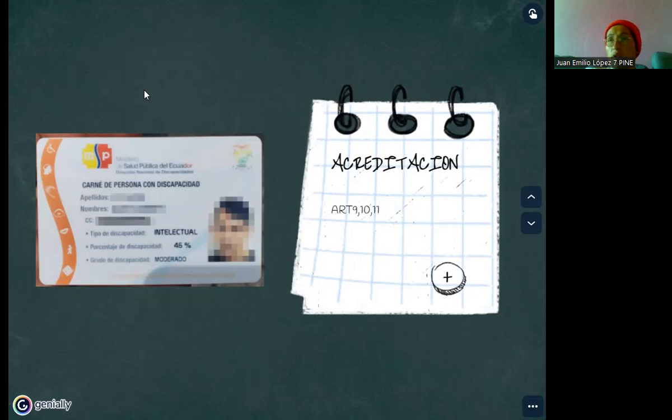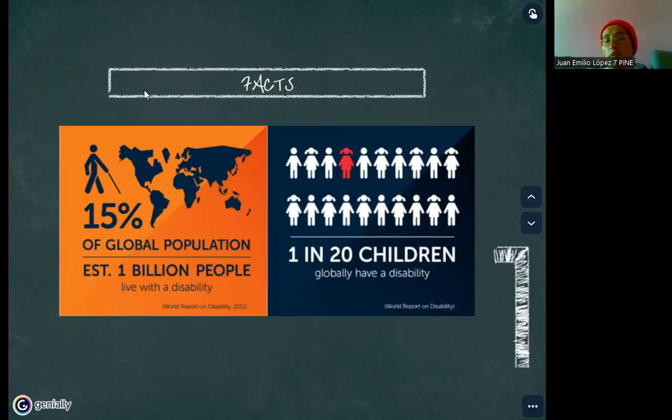And of course, we saw that these people do not pay taxes in Ecuador, because with this ID they are exempt from paying taxes. And as I mentioned, they have different discounts on different things, because these people sometimes pay a lot of money for medicines, doctors, or therapy. So, continuing with the second point, we have the different facts that involve people with disability.